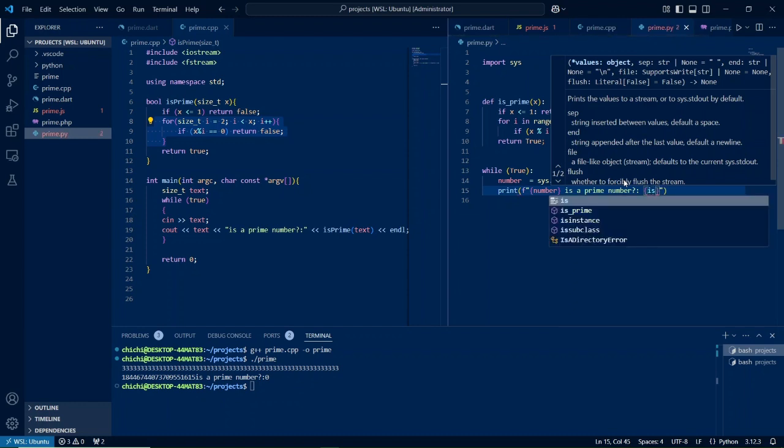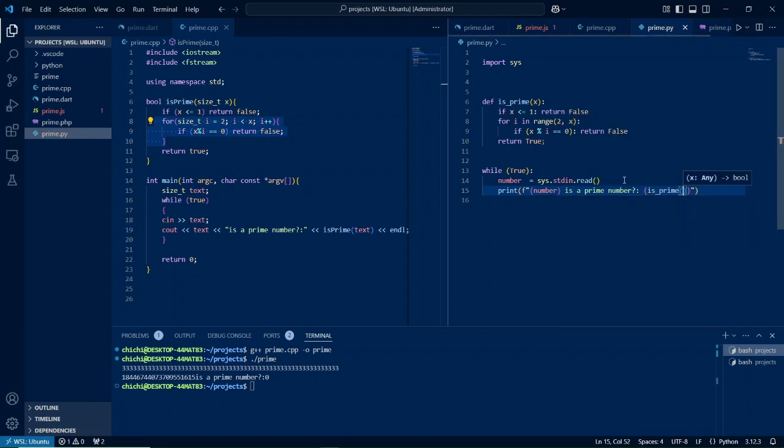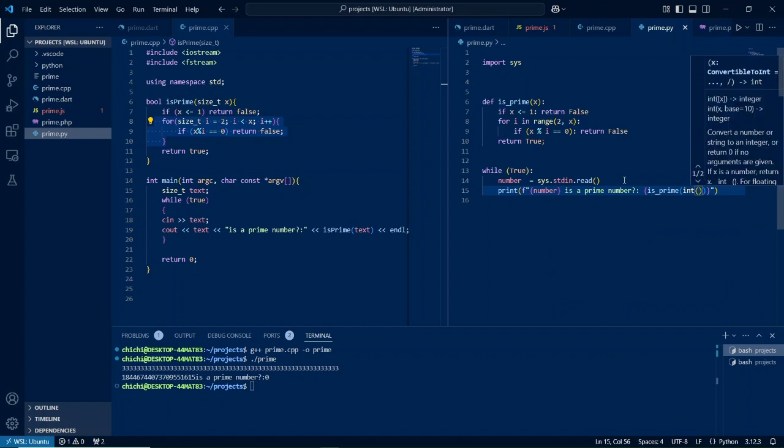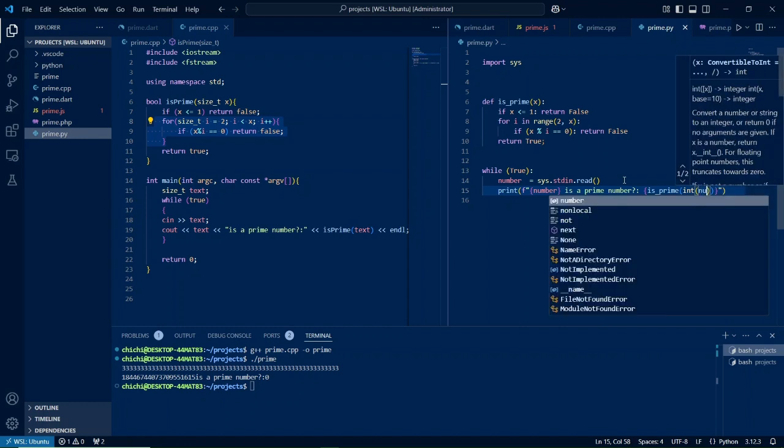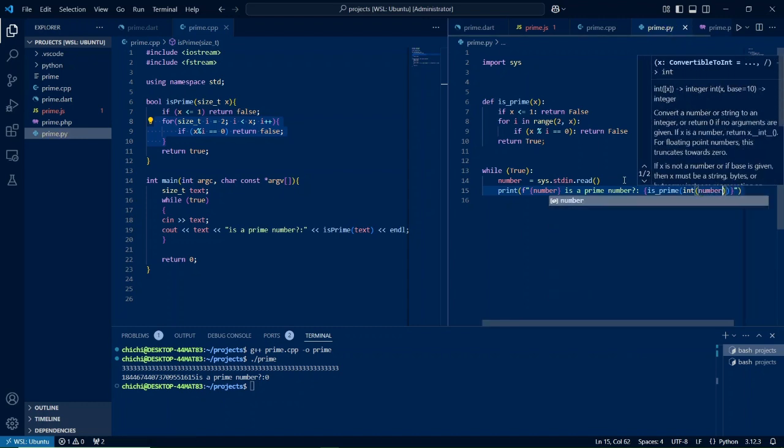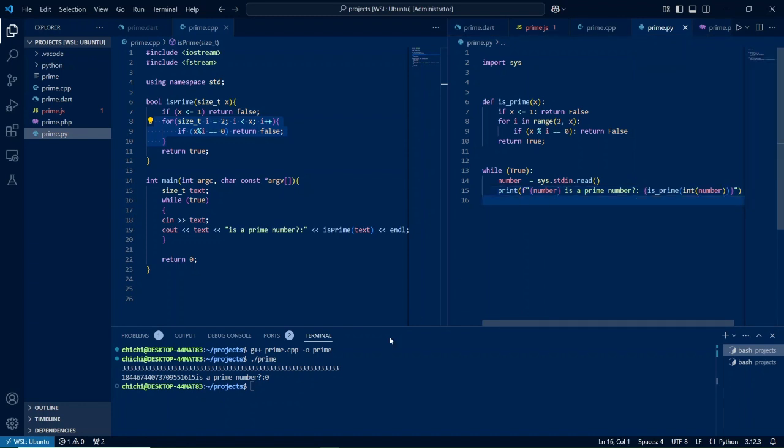Then we can call this prime function here. Now Python doesn't have implicit conversion or implicit casting from one type to another, so instead I have to perform explicit casting. In this case I'll use the int factory and pass in the number. This should be fine, and this is our function.